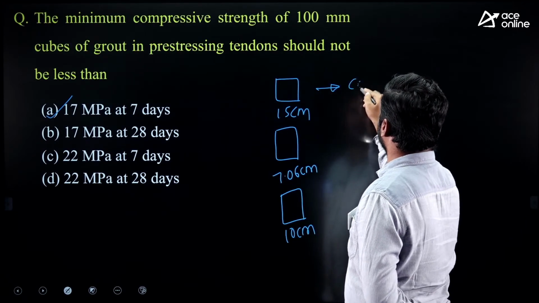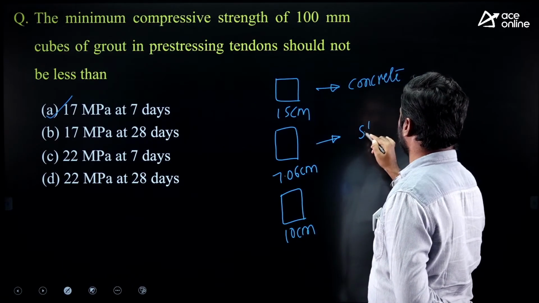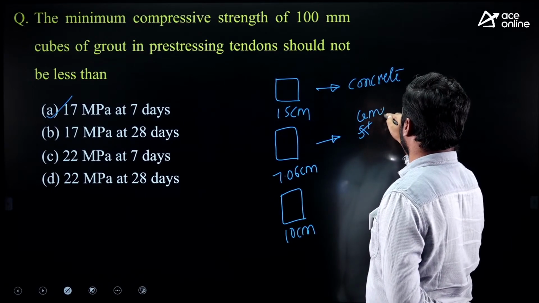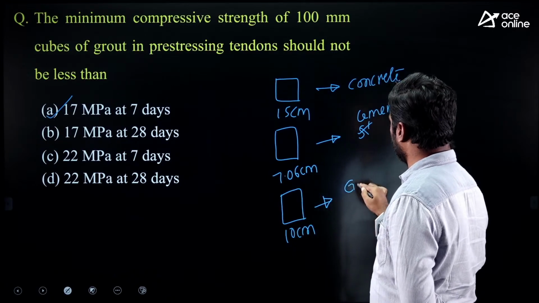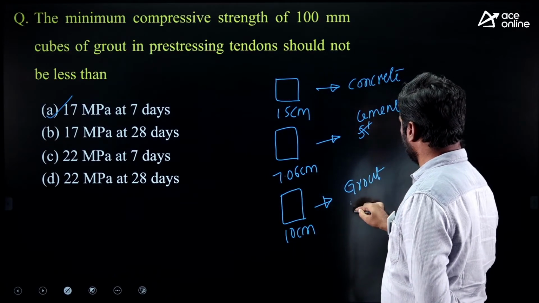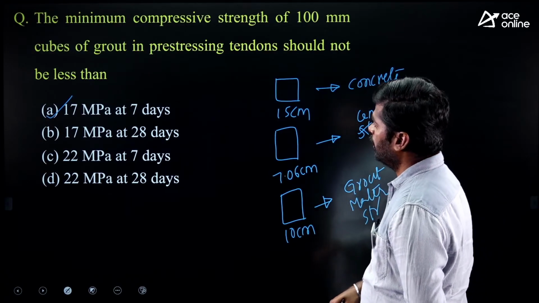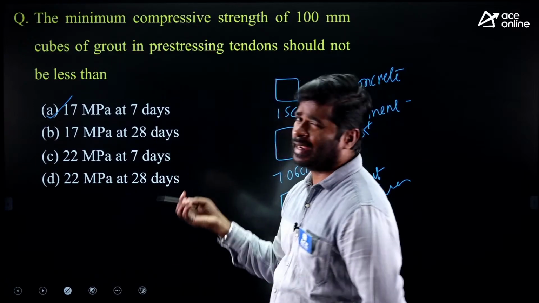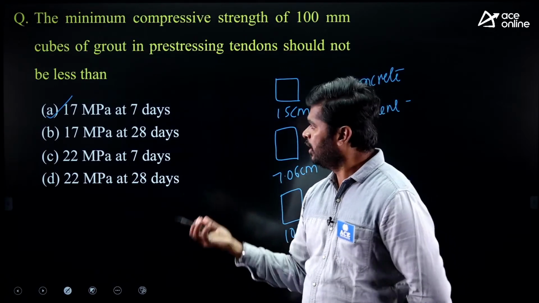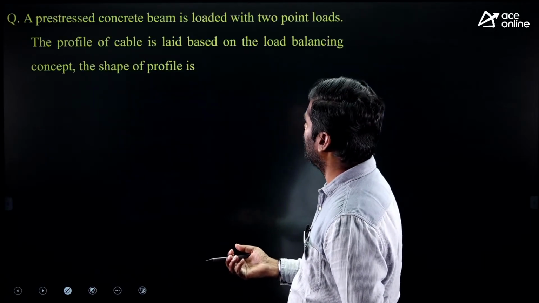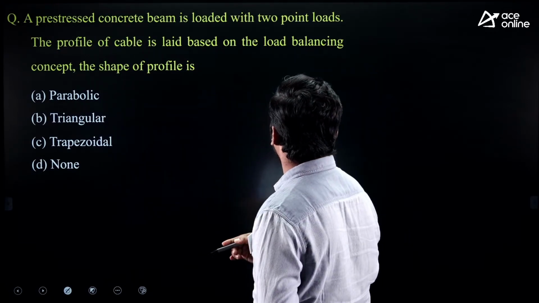It is for concrete, to decide concrete grade, to decide cement grade, and it is to find out grouting material strength. Okay, right. Option A is correct. They are asking at how many days you have to test, what is the strength you are expecting. 7 days, 17 megapascal.